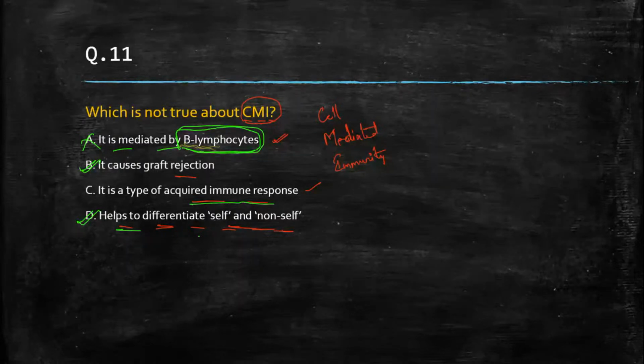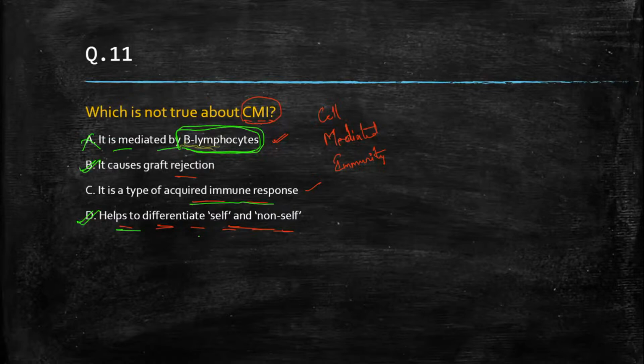We can say T lymphocytes. Cell-mediated immunity, T lymphocytes, not macrophages. Think about it. So this is completely wrong. What is the correct answer? The correct answer is in the comment box. It's open, so you can drop your correct answer in the comment box. Please comment your correct answer here.